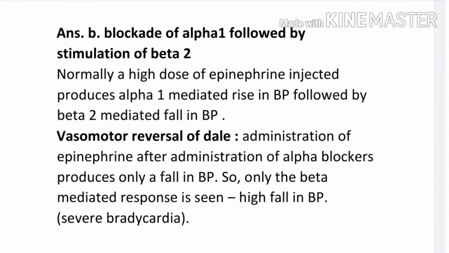Normally, a high dose of epinephrine, means adrenaline, injected produces alpha 1 mediated rise in blood pressure followed by beta 2 mediated fall in blood pressure. What is vasomotor reversal of Dale? Administration of epinephrine after administration of alpha blockers produces only a fall in BP. So only the beta mediated response is seen. High fall in BP causes severe bradycardia. This is vasomotor reversal of Dale and it can cause death.